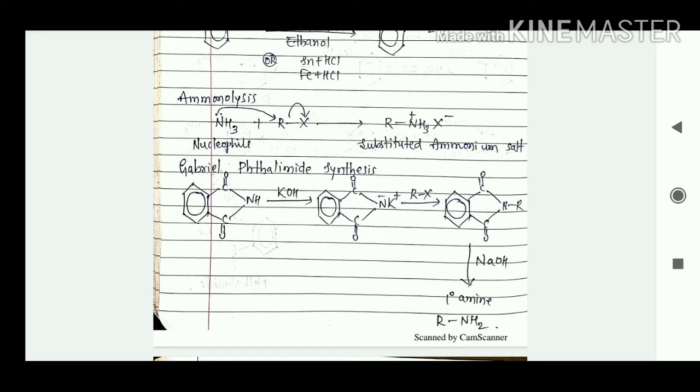If we put it into water, here we're going to get the primary amine, RNH2. So this whole process is known as Gabriel phthalimide synthesis.